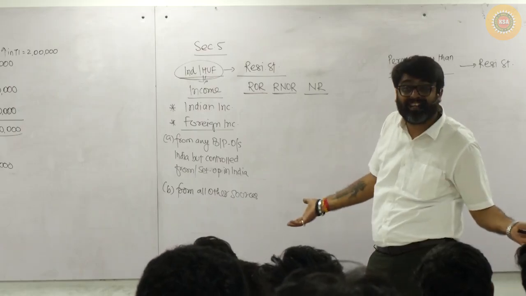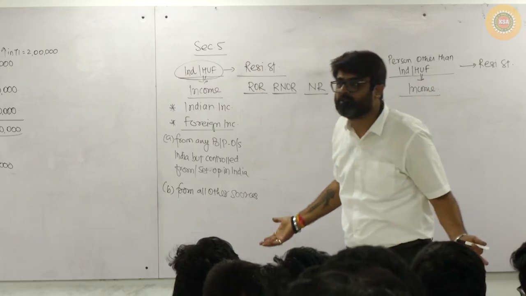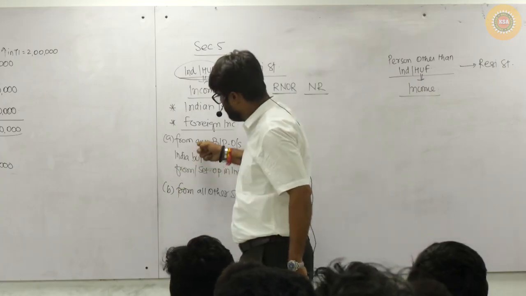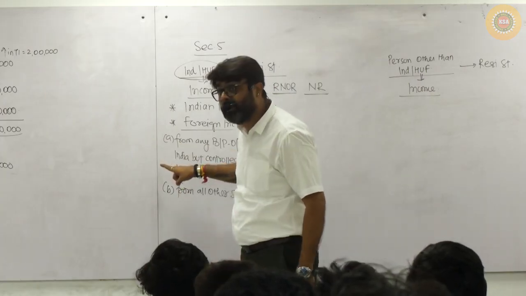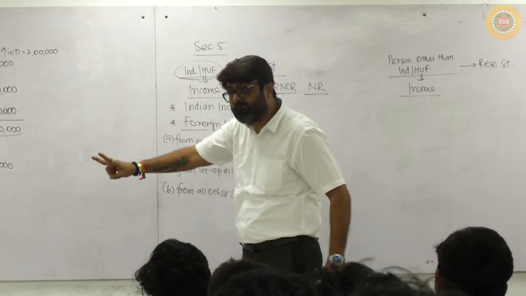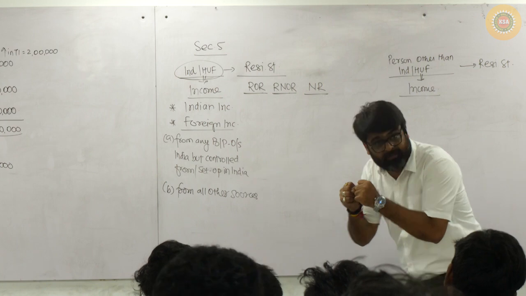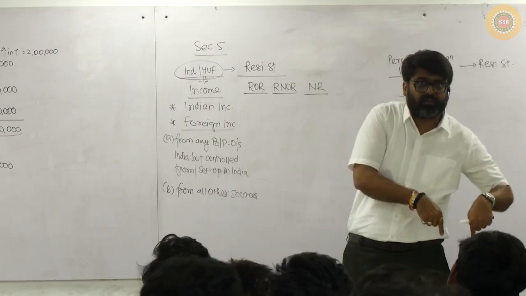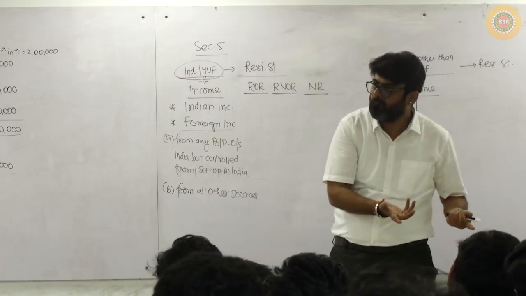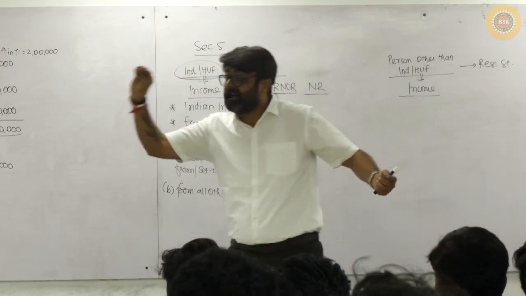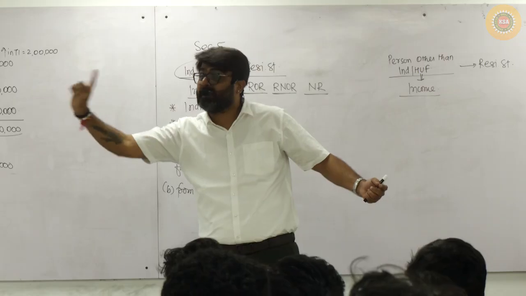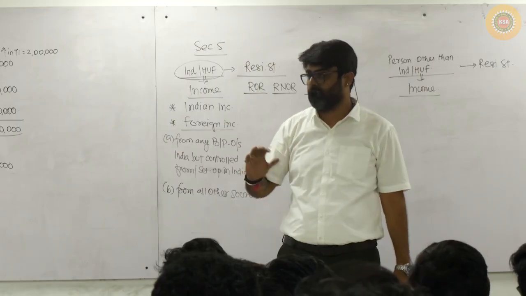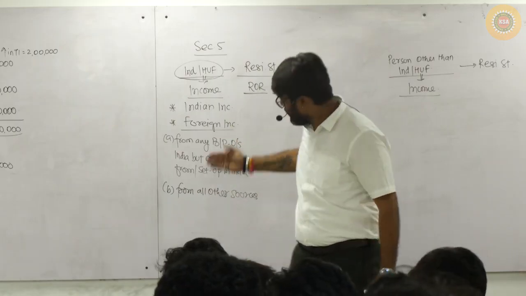That business is not controlled from India. Profession was not set up in India. So how can you treat that business income, profession income as part A? To become part A foreign income, business should be outside India, profession should be outside India, but it must be controlled from India, set up in India. Are you controlling from India? Have you set up this in India? No. Then even if it is business or profession outside India, giving you foreign income, that foreign income will not fall in part A, that will fall in part B. Because the business was not controlled from India, it was not set up in India. It will come in part B.